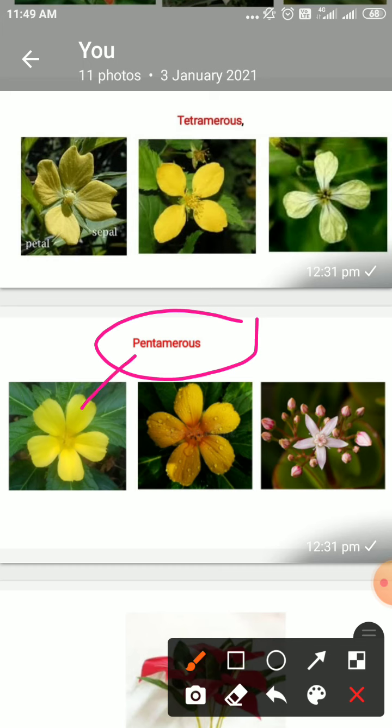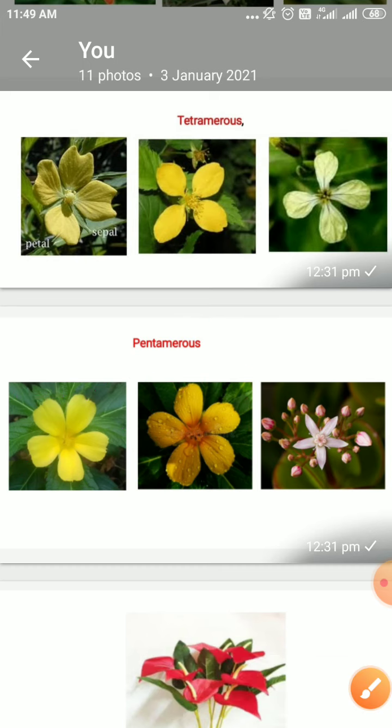For example, over here, 1, 2, 3, 4, 5. Such flowers are seen in dicotyledonous plants. For example, in the jaswand plant, 5 petals, 5 sepals, and 5 stamens are there.